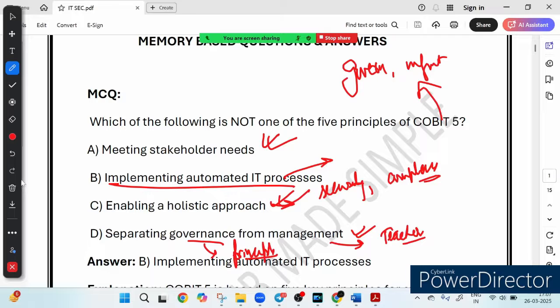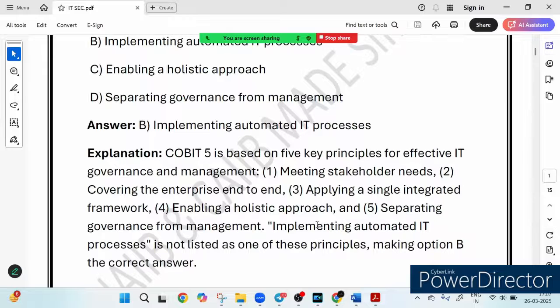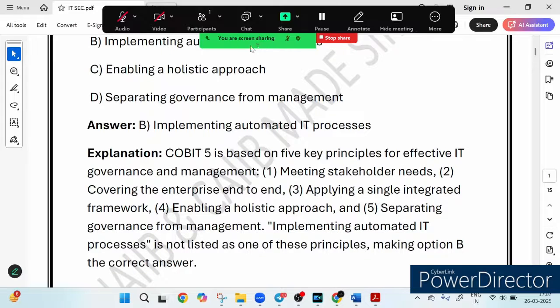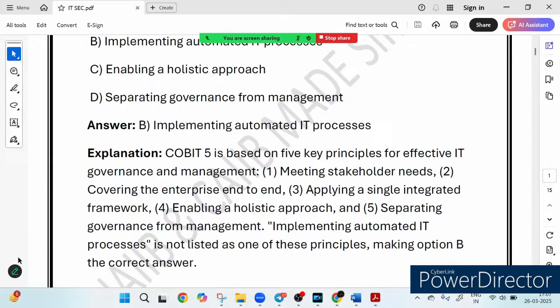So let's summarize the facts which we have just covered in this particular MCQ. COBIT 5 is based on 5 key principles: meeting stakeholder needs, covering the enterprise end to end, applying a single integrated framework, enabling a holistic approach, and separating governance from management. So these are the 5 principles of COBIT 5. You must note it down.